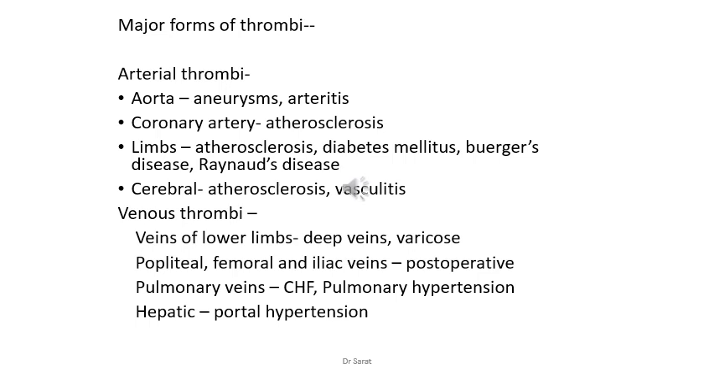Then venous thrombi, mainly found in the veins of the lower limbs, that is the deep veins, called deep vein thrombosis. Then varicose veins superficially, where the valves of the veins are malfunctioning, the blood stays, and this leads to the formation of a clot. Again, popliteal, femoral, and iliac veins, usually in post-operative conditions, have more chances of clot formation. And these veins have more chances of forming emboli to the lungs, that is a pulmonary embolism.